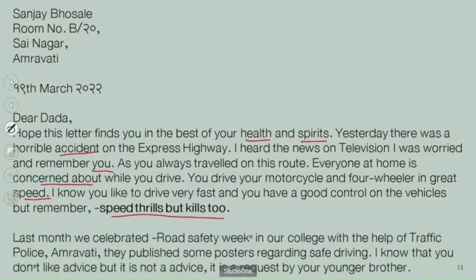Then the second paragraph: last month we celebrated Road Safety Week. You should give the information about the Road Safety Week which was celebrated last month. In our college, with the help of the Traffic Police Amravati, they published some posters regarding safe driving. I know that you don't like advice, but it is not advice. It is a request by your younger brother.